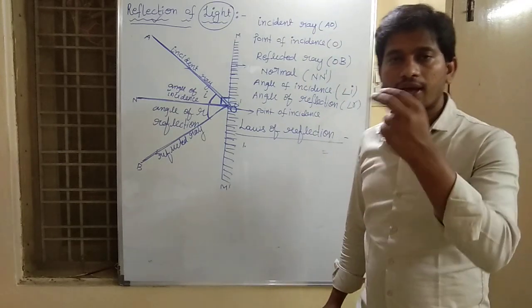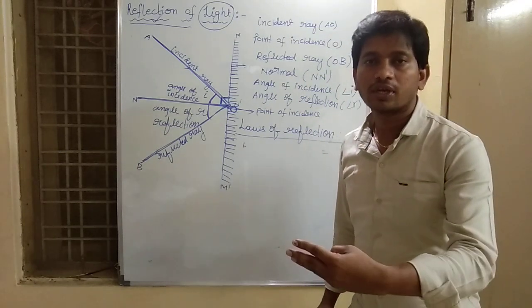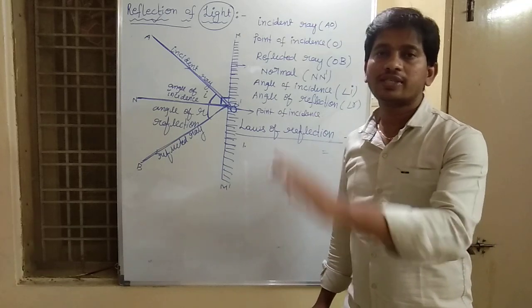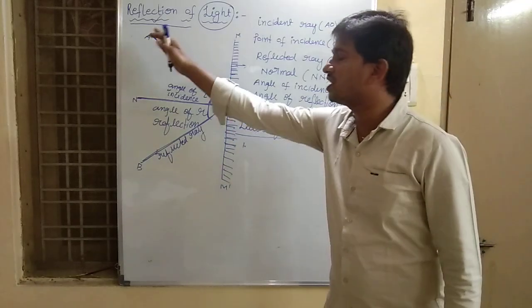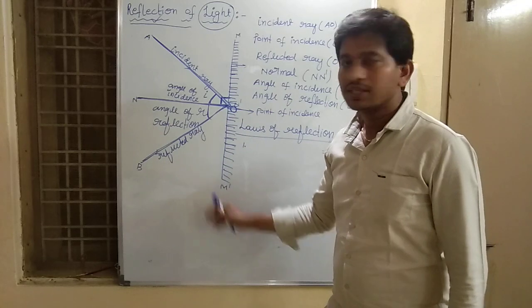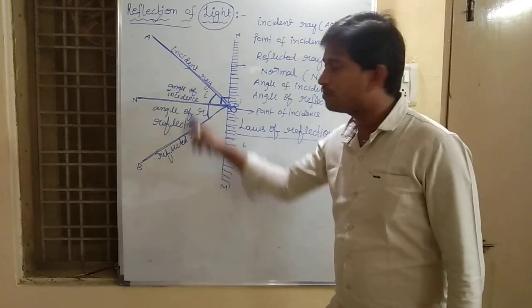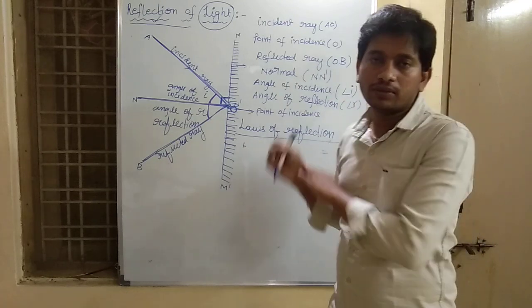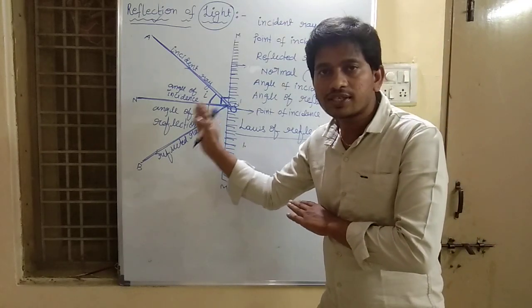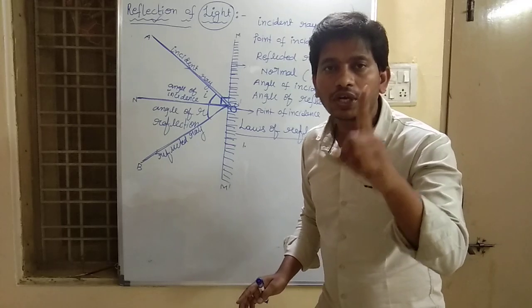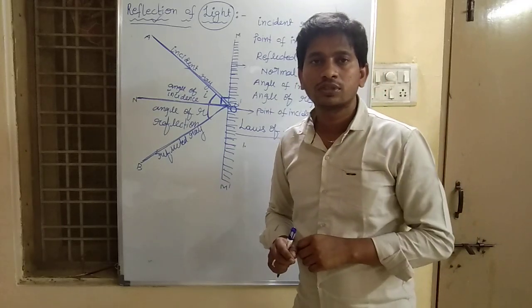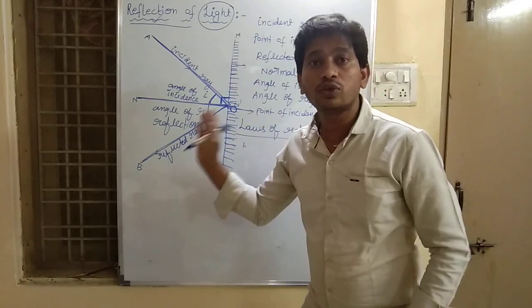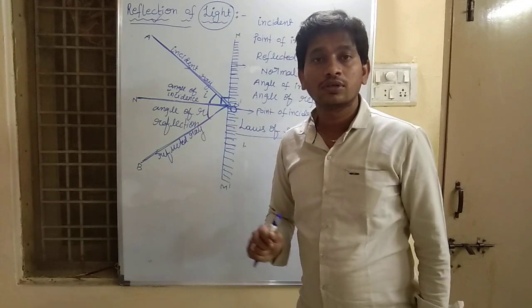Incident ray, normal ray, reflected ray all lie in the same plane. Here, the same plane is this board. The board is a plane. See, they are all on the same plane, and nothing comes out of it. So they all lie on the same plane. That is the first law of reflection. All the rays have to follow these laws of reflection.